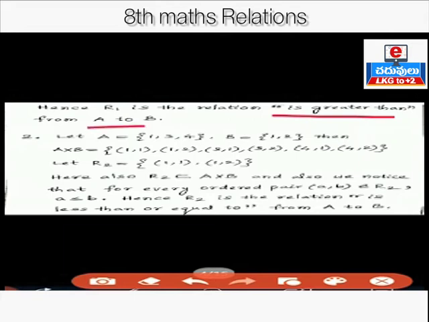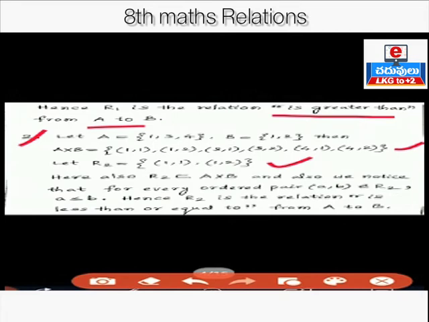Next, second one. Let capital A be the set {1, 3, 4} and set B be {1, 2}. Then A cross B, what is the Cartesian product of A and B? A cross B is {(1,1), (1,2), (3,1), (3,2), (4,1), (4,2)}. Let R2 be {(1,1), (1,2)}.